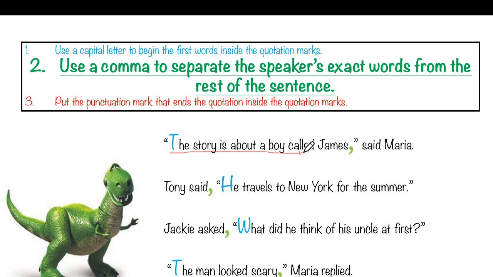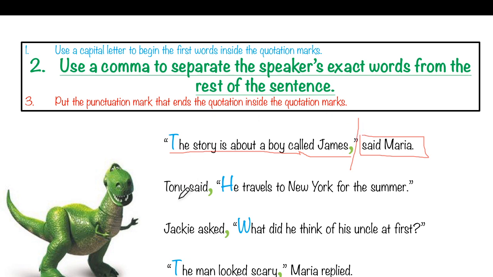She said all of this: the story is about the boy called James. Now, this is the rest of the sentence. Here, I need to separate the quotation from the rest of the sentence using the comma. The comma will be inside the quotation marks.